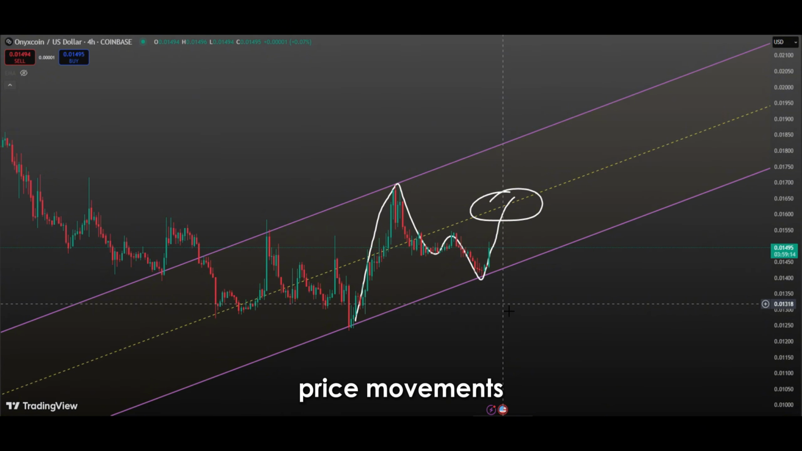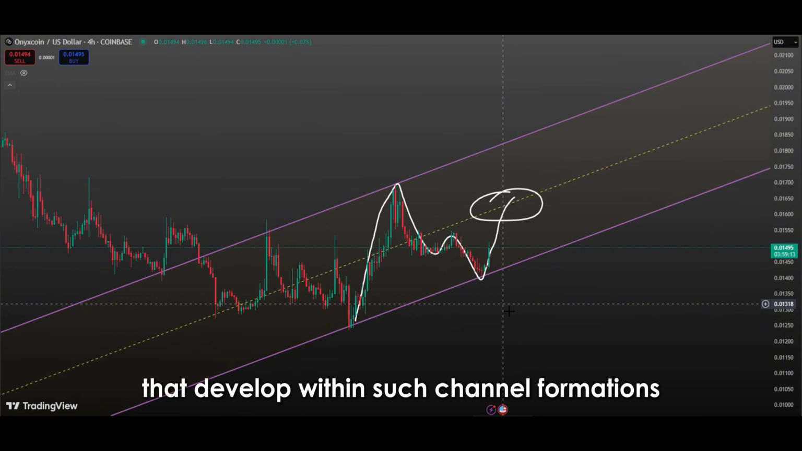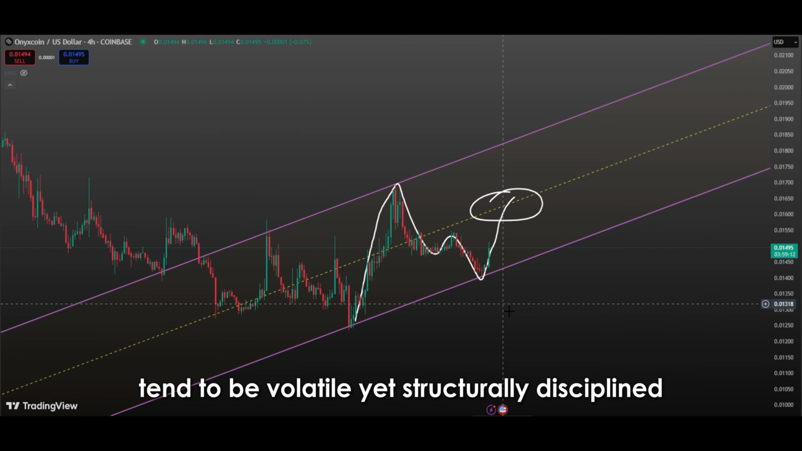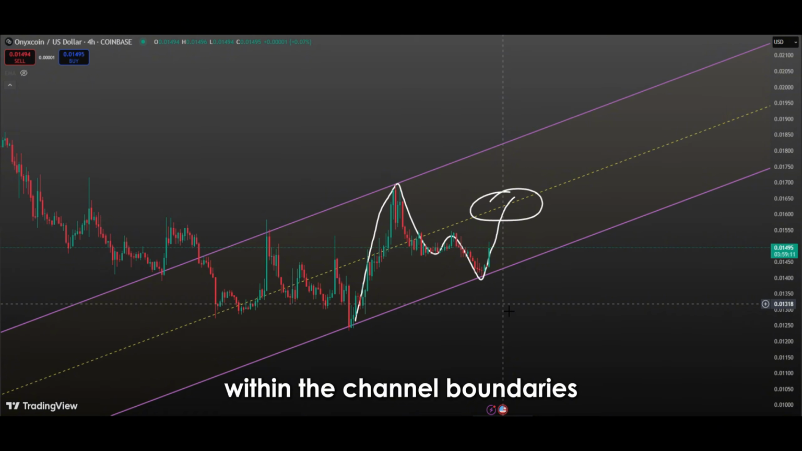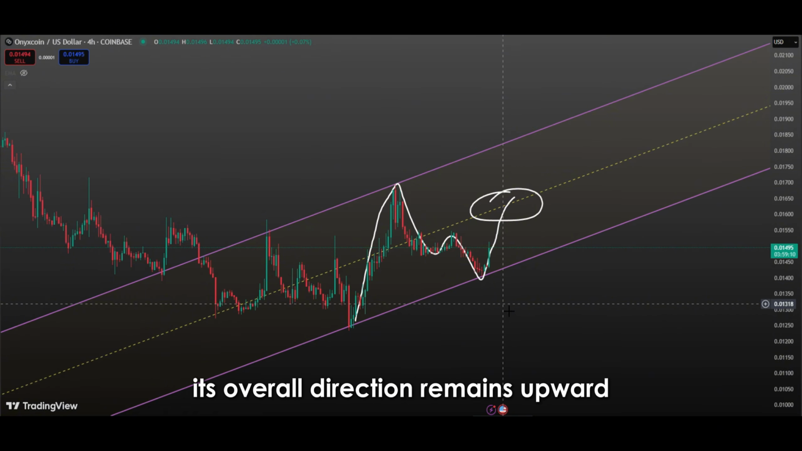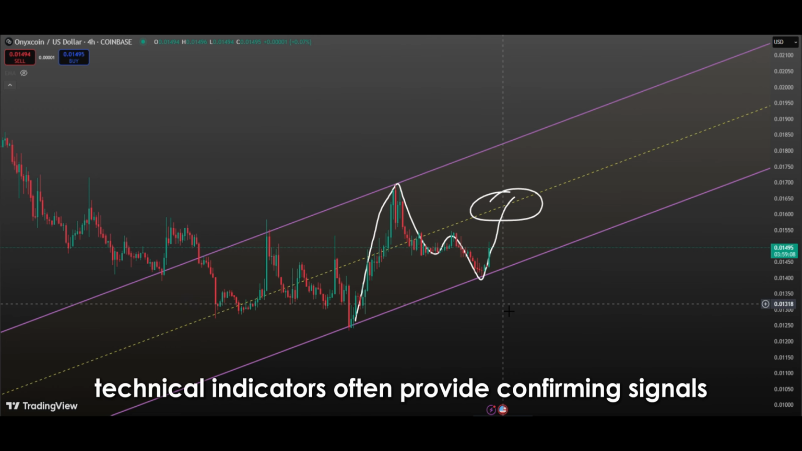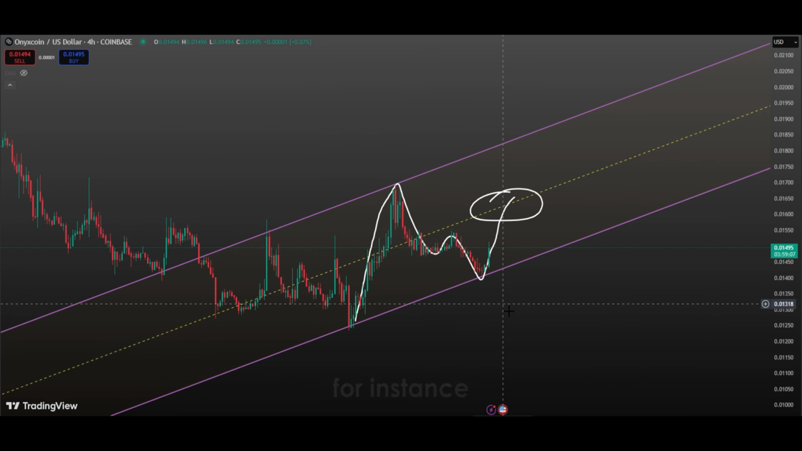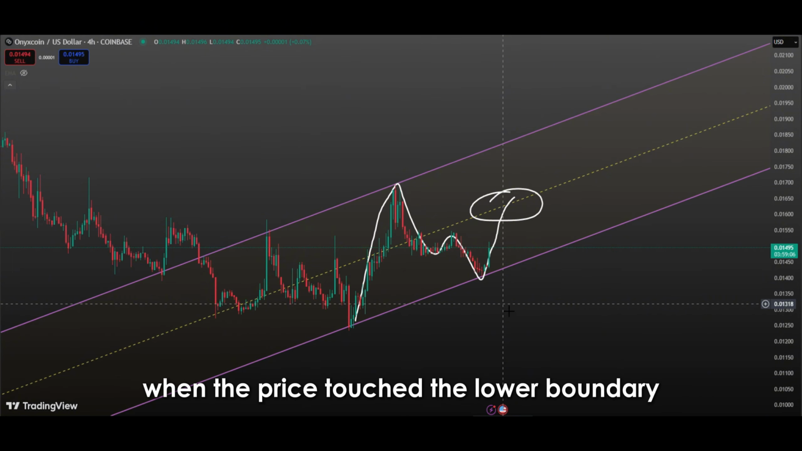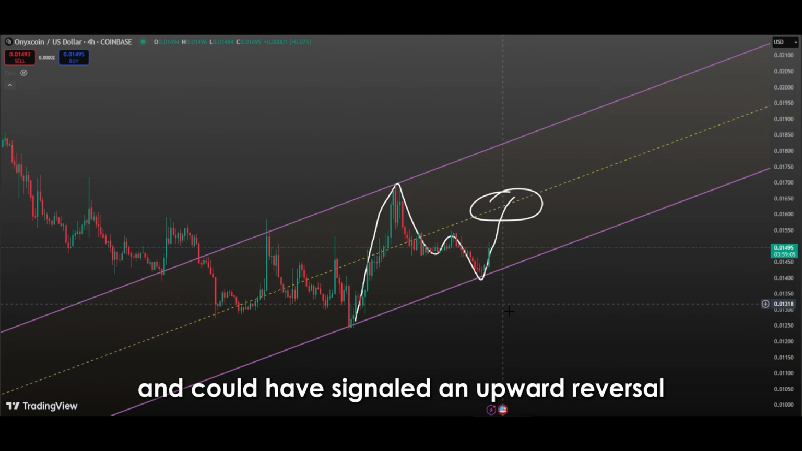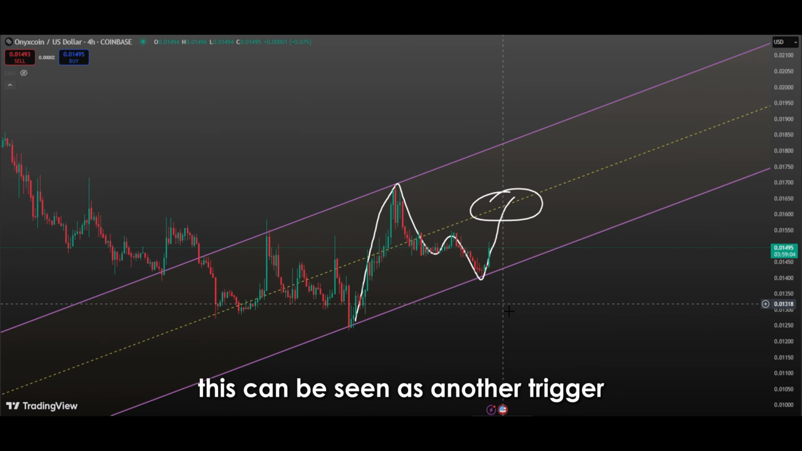Furthermore, price movements that develop within such channel formations tend to be volatile yet structurally disciplined. That is, while the price fluctuates up and down within the channel boundaries, its overall direction remains upward. During these fluctuations, technical indicators often provide confirming signals. For instance, the RSI may have approached the oversold zone when the price touched the lower boundary and could have signaled an upward reversal. This can be seen as another trigger supporting the upward move.